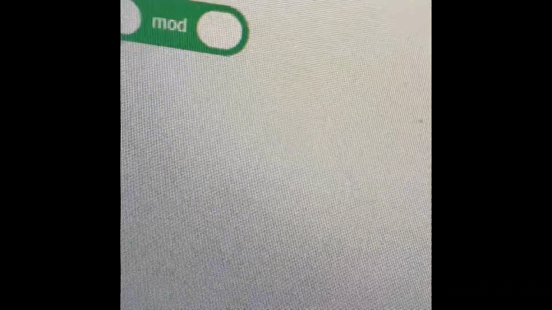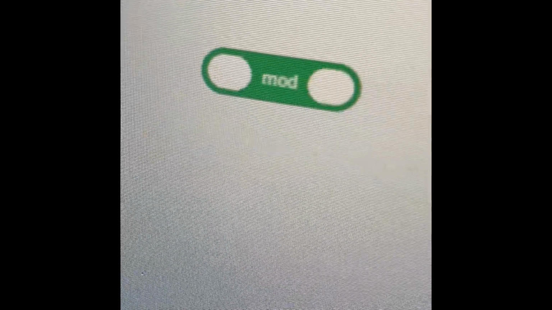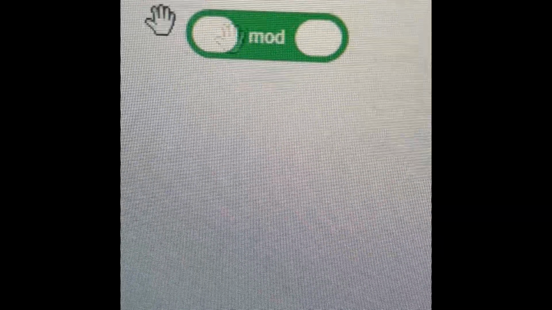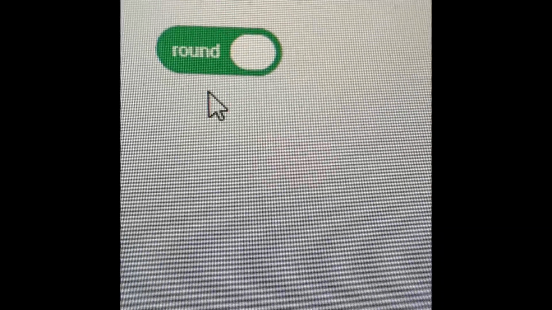Mod and round mean that mod is an instruction which allows the user to calculate the remainder produced by a division of two integers, which means that it will calculate two integers divided by each other in that loop. I don't know if I said that right, or if it makes any sense, but still. And round means it will round the number. I don't think I said that right either.